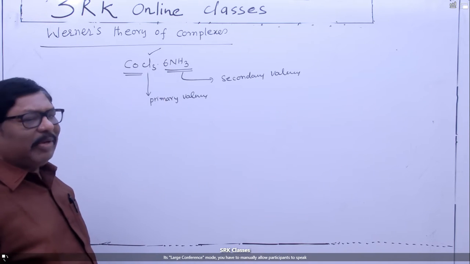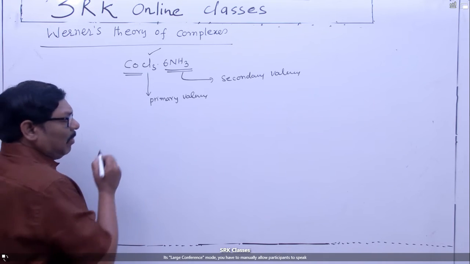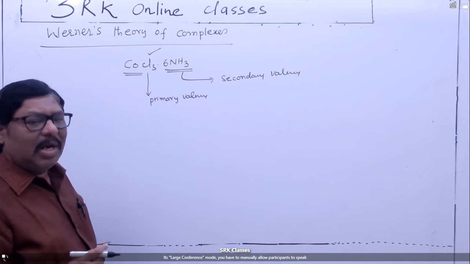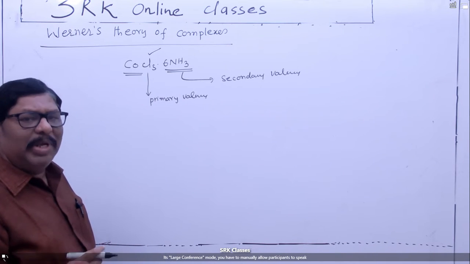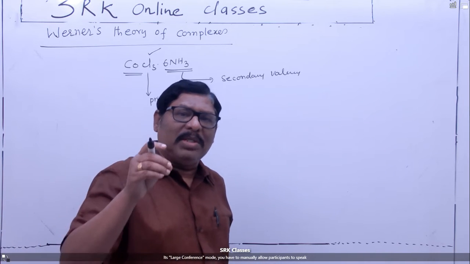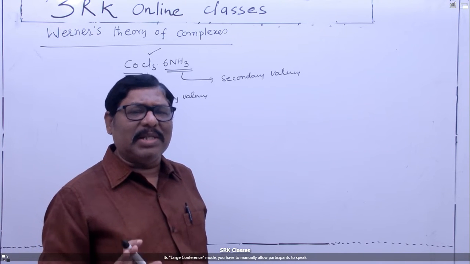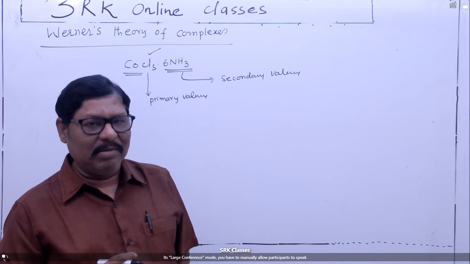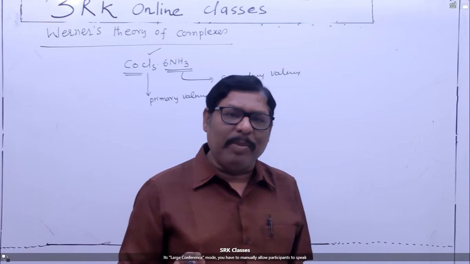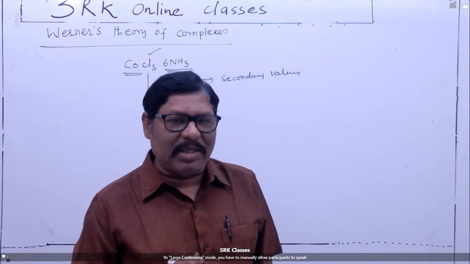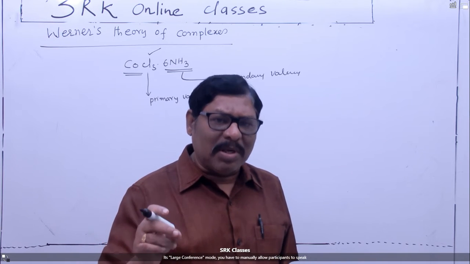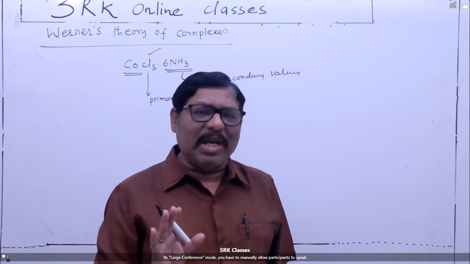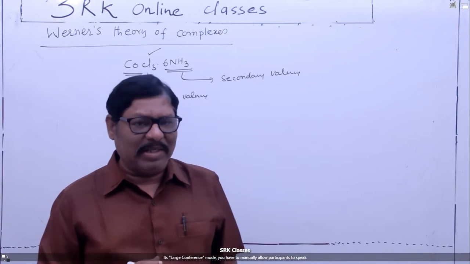What are the differences between these two? First, primary valencies are generally called ionizable valencies. That means when a complex compound is dissolved in water, only primary valencies undergo ionization. Therefore, they are said to be ionizable valencies. Secondary valencies are non-ionizable valencies: when a complex compound is dissolved in water, secondary valencies do not undergo ionization.